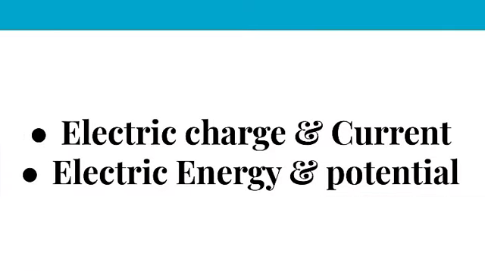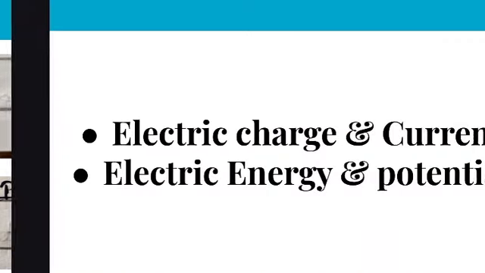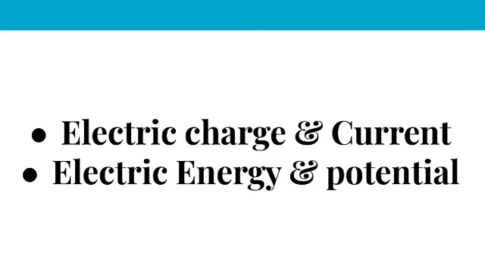Next, let us see about unilateral elements. These unilateral elements are those that allow current only in one direction. Hence, they offer different impedance in both directions also.